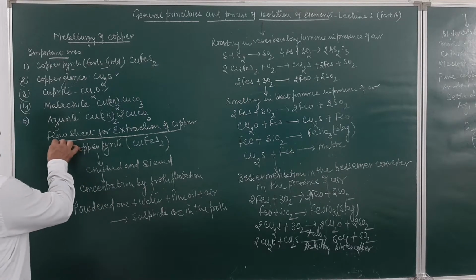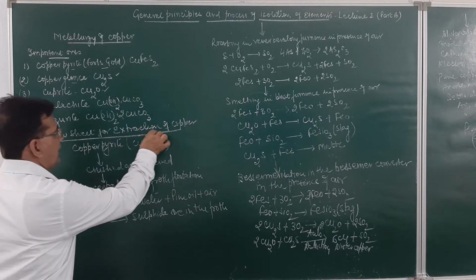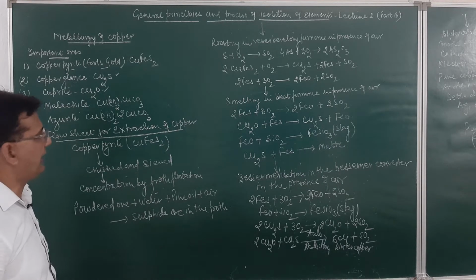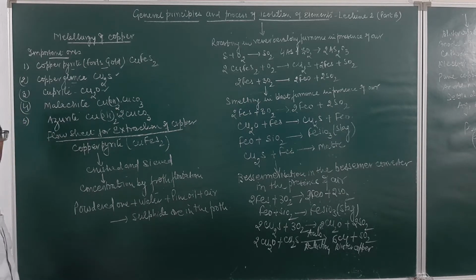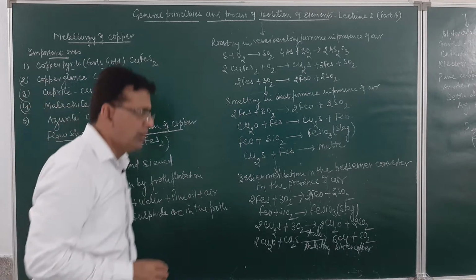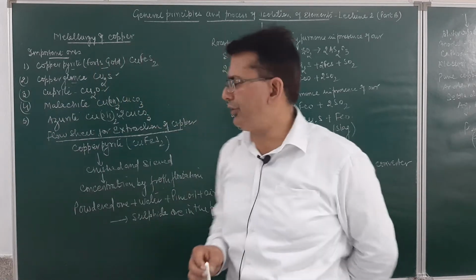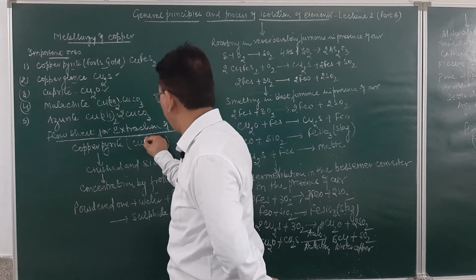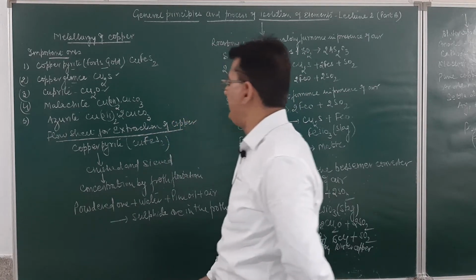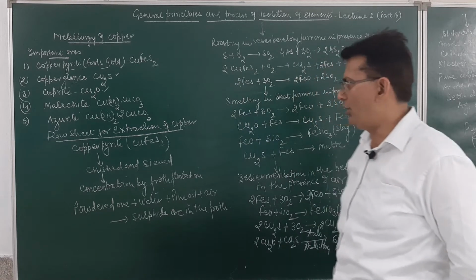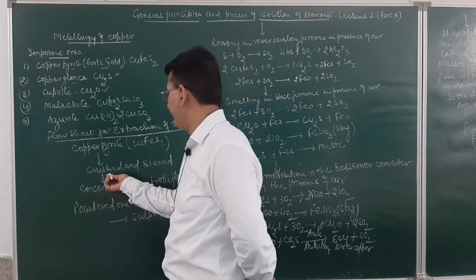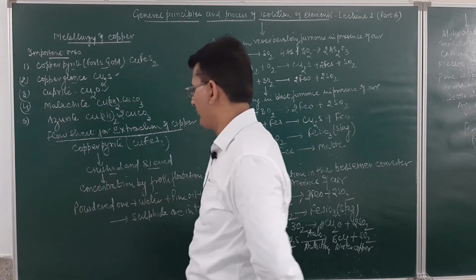Now, I have written for you the flow sheet for the extraction of copper. We have to do the extraction of copper from copper pyrite ore, CuFeS2. This ore is first of all crushed and sieved.